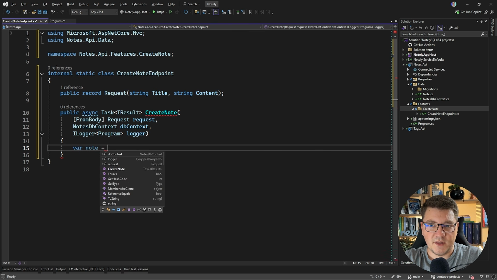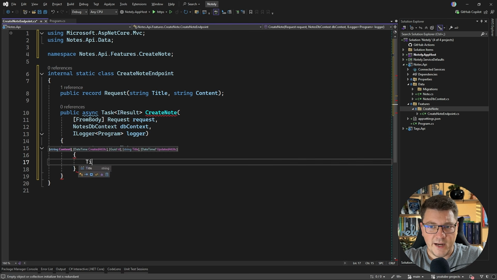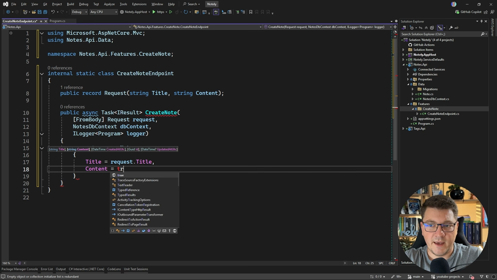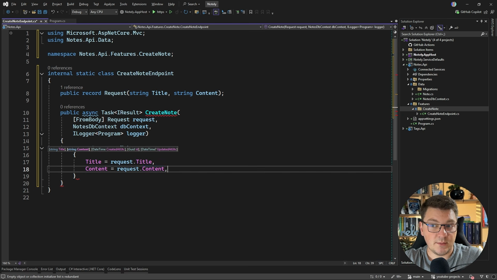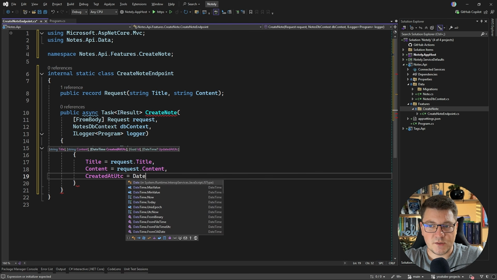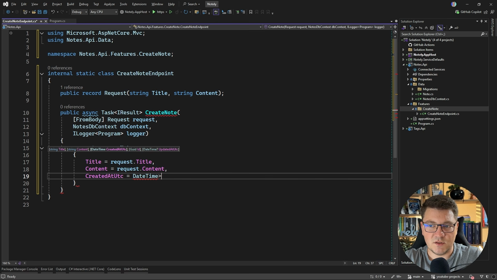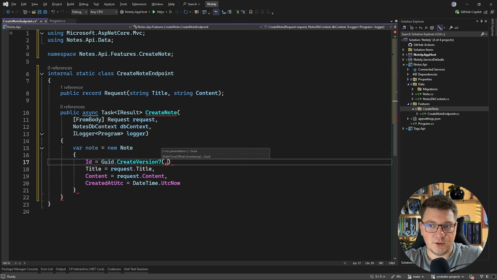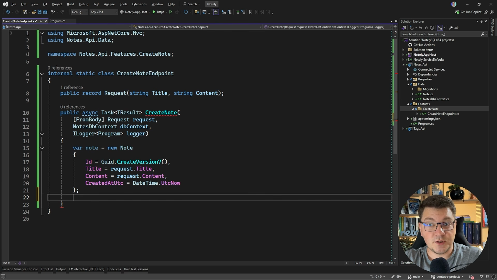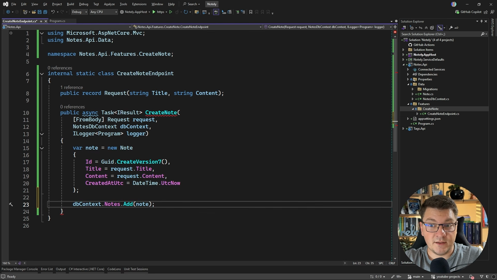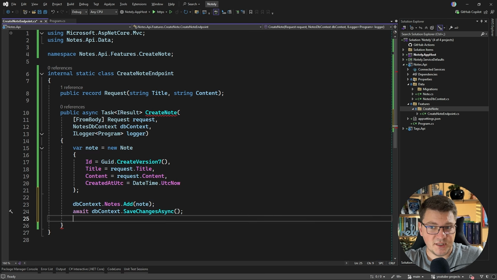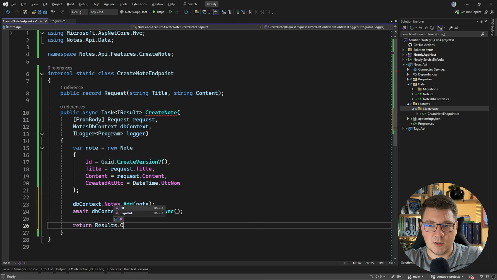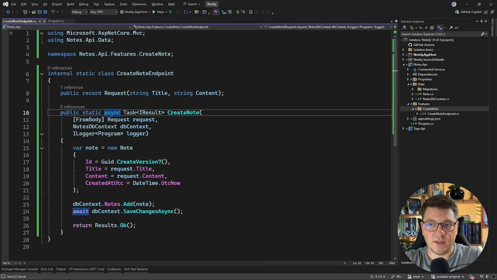So what we want to do is create a new node instance. I won't be doing any validation right now, so let's say we just set the title and the content to the values coming from our request. We're going to set when this was created to DateTime.UtcNow. And for the ID of the node, let's use, for example, version 7 UUIDs because they are sortable and contain a timestamp component. So now we add this to our database context and we call SaveChanges. And then we can say return Results.Ok, and this implements our endpoint. Of course, this has to be a static method.